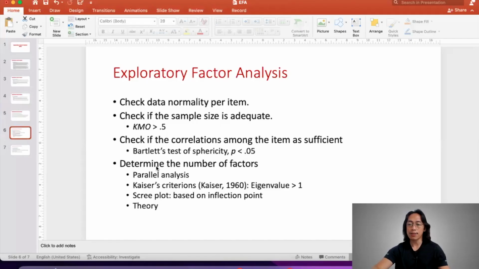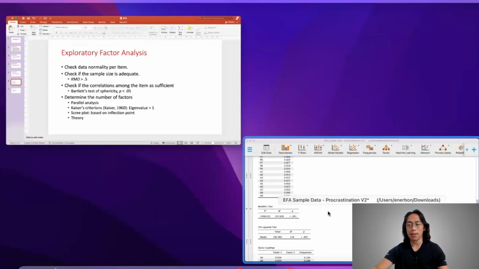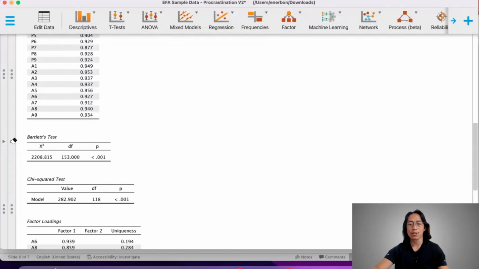Next, determine the number of factors. So how many factors should we have? We have several things to consider. First of all, there are several analytics that we can look into, from parallel analysis to Kaiser's criterion, and then the scree plot. And then finally, of course, a strong consideration also is the theory. Theory-wise, we are arguing for a two-factor model. But the analytics do not always agree. So let's check what the analytics say.